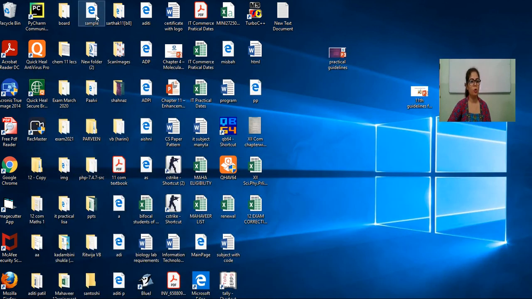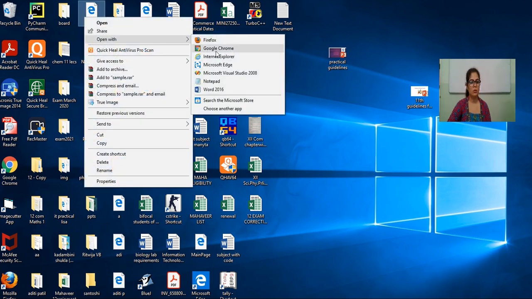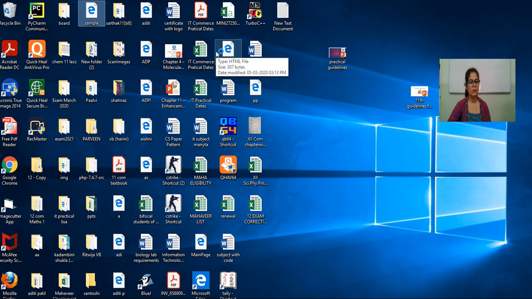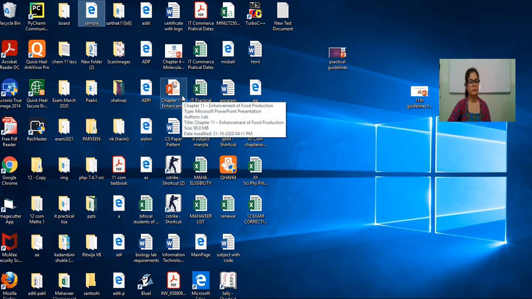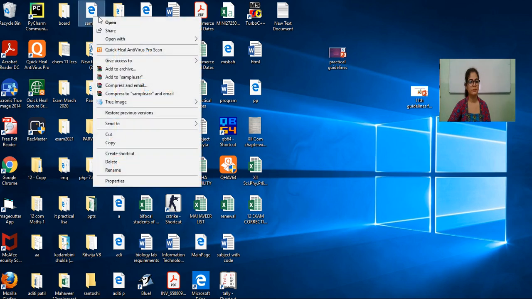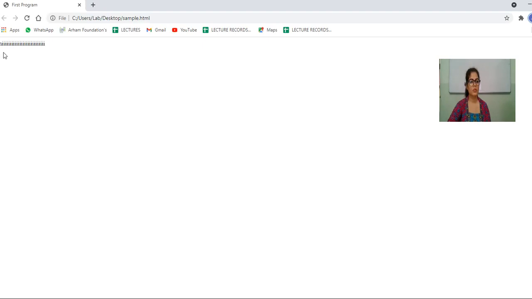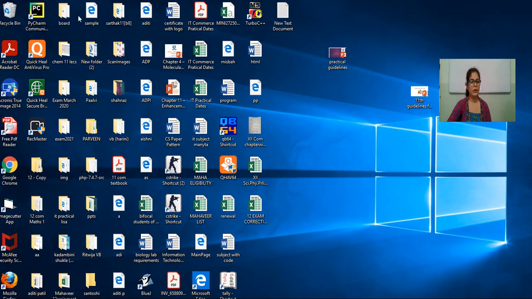Now let's check the output. Go to this sample page, right click on it, open with Google Chrome. So this is the output, hi. This is a web page with the message hi. So this is how you can create web pages by using Notepad.